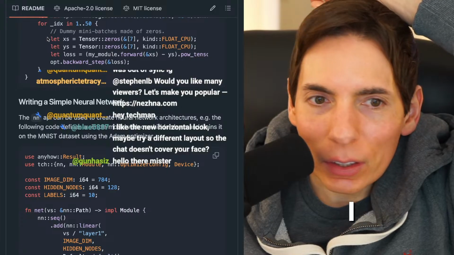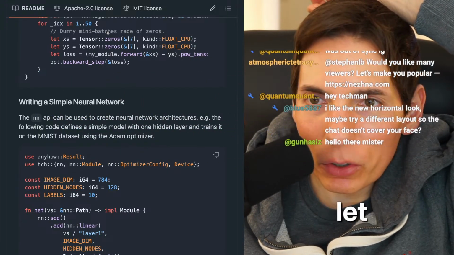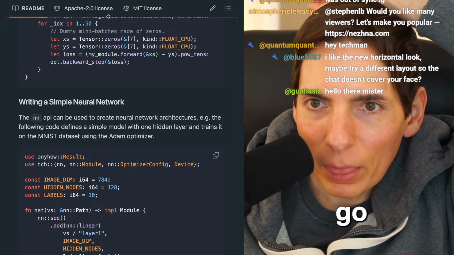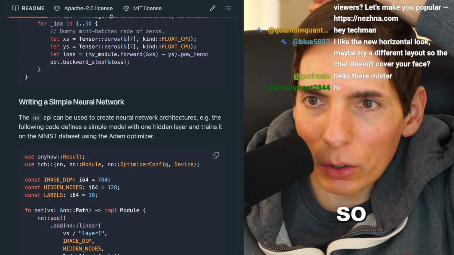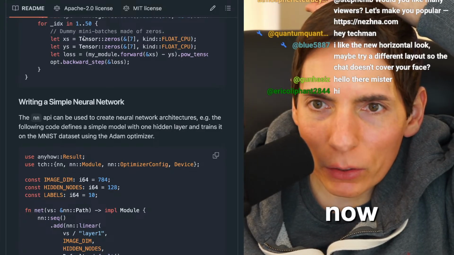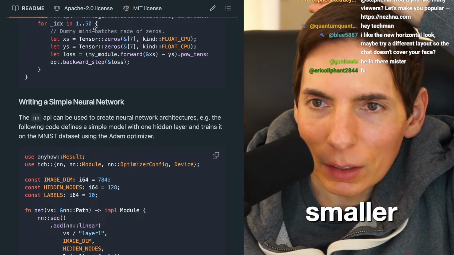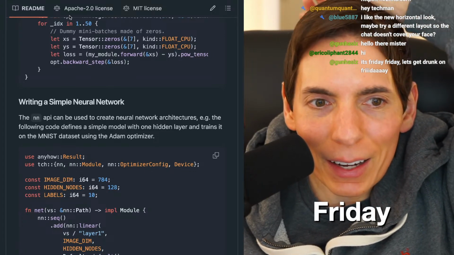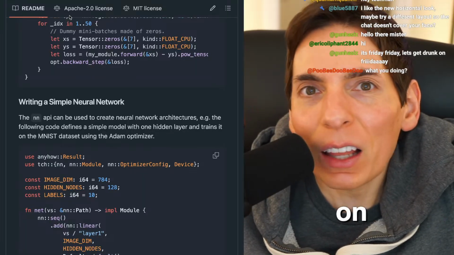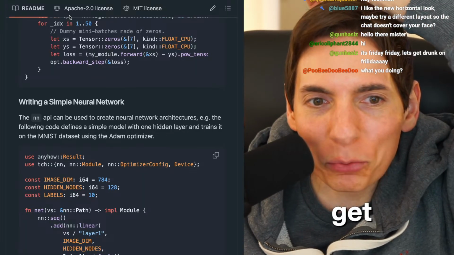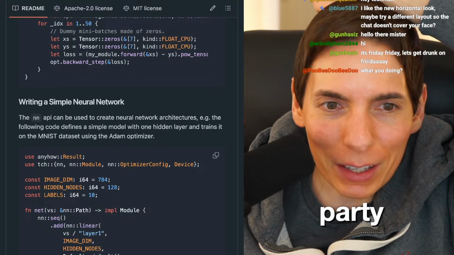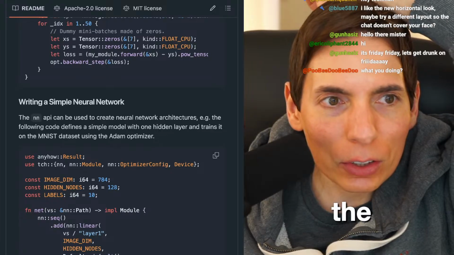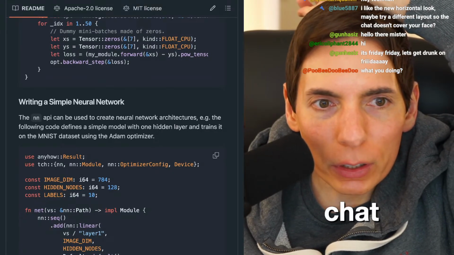Let me know where it should go, because I can put it in different spots, but there are only so many spots. I'll put it here for now. Maybe I'll make it smaller, a smidgen smaller, so it's just a little bit better. I don't know, we'll figure it out. It's Friday, the regular full-on Friday, not like a little bit Friday. Party for Friday, you guys. All right, so let me know where the chat should show up on screen.